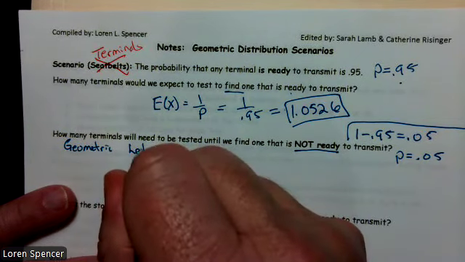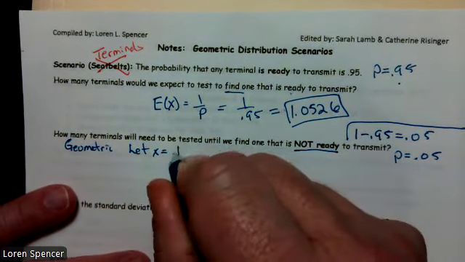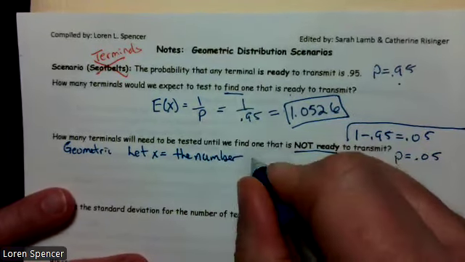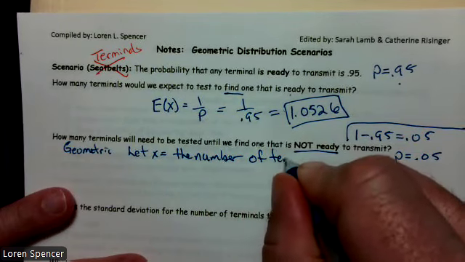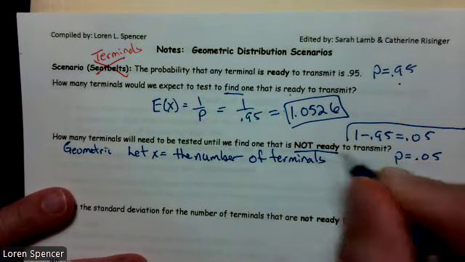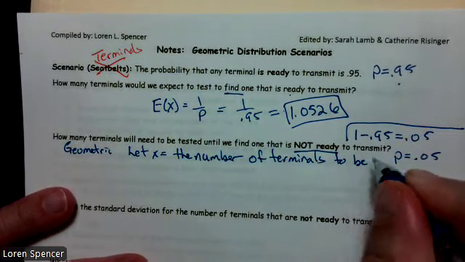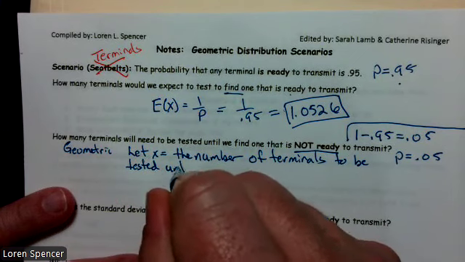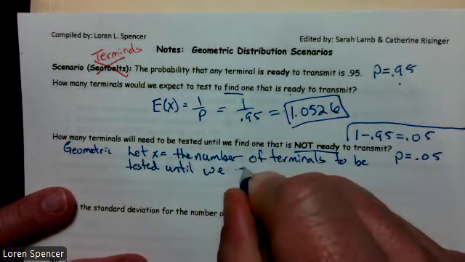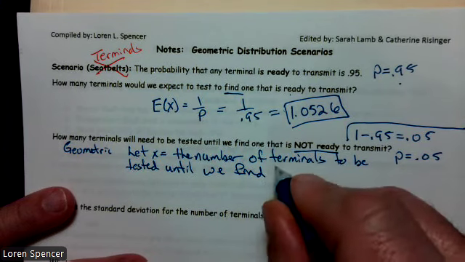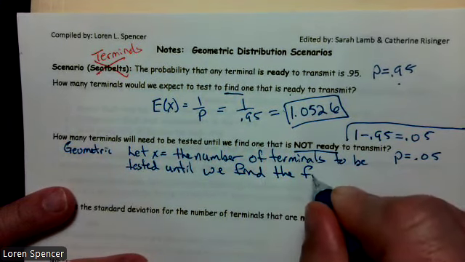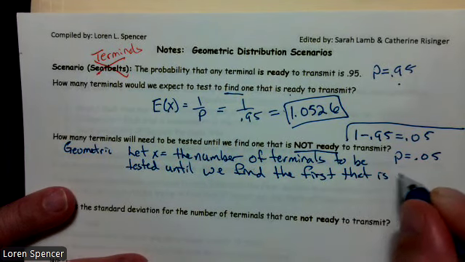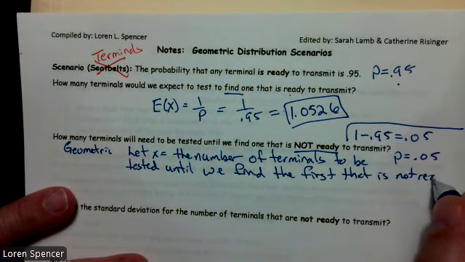Let x equal the number of terminals to be tested until we find the first that is not ready.